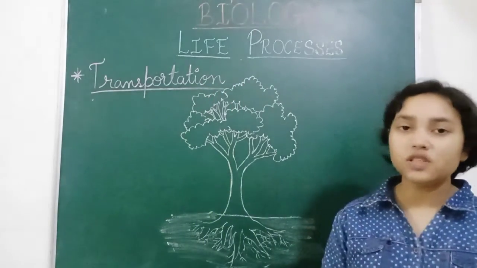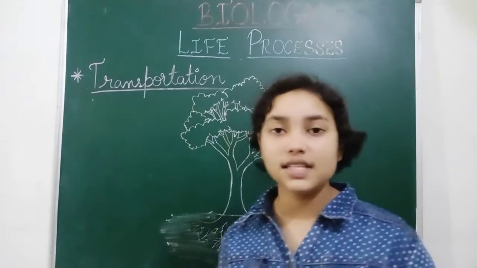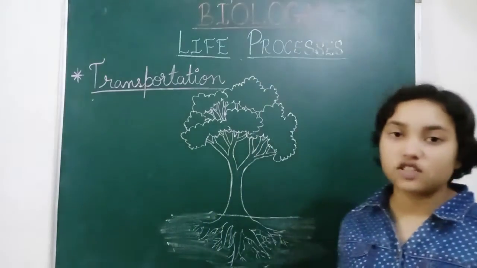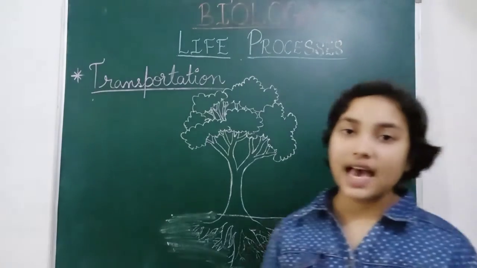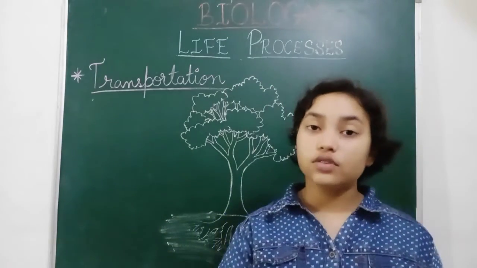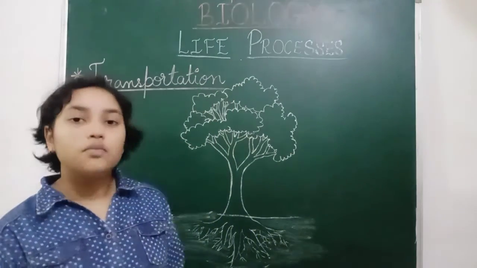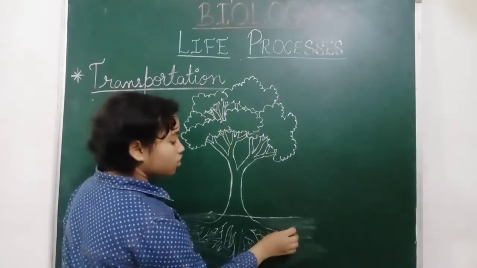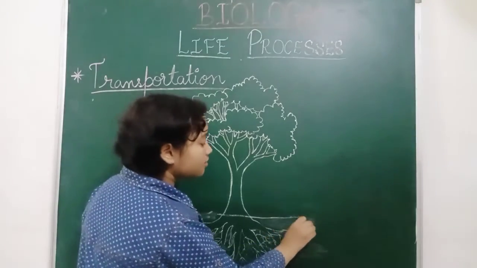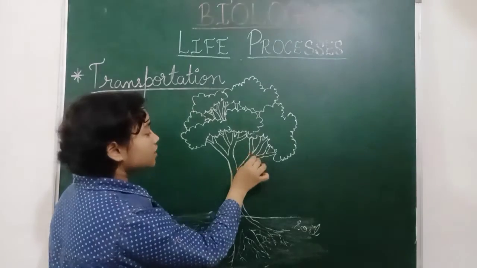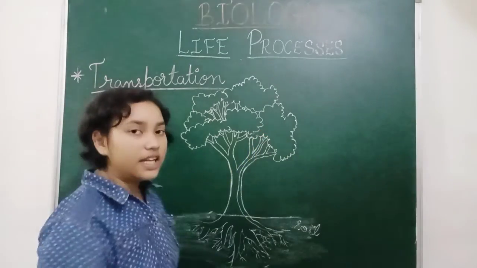There are two special tissues in plants, known as xylem and phloem, which carry out these transportations. Firstly, xylem. Xylem carries water from the roots, because roots absorb water from the soil, and this water is carried to the plants and to the leaves.